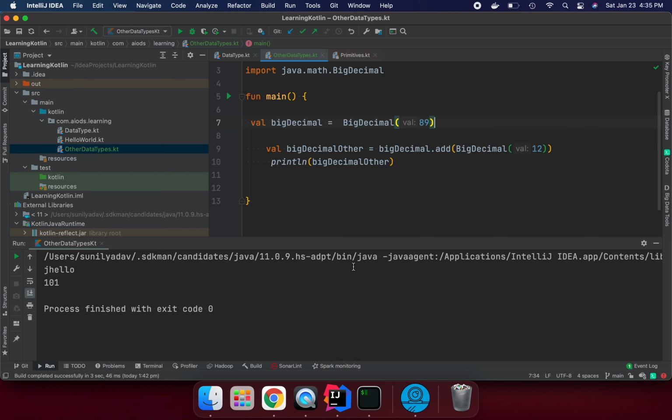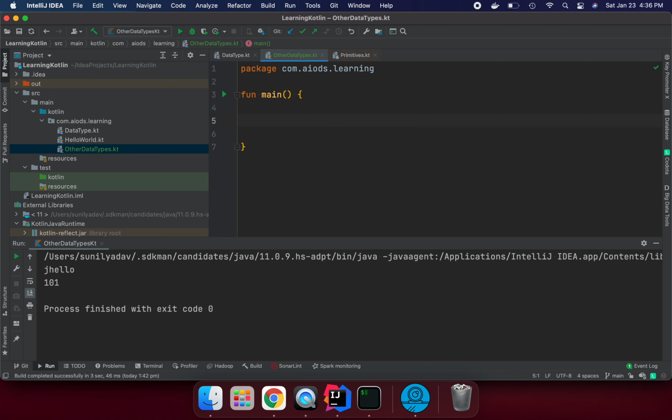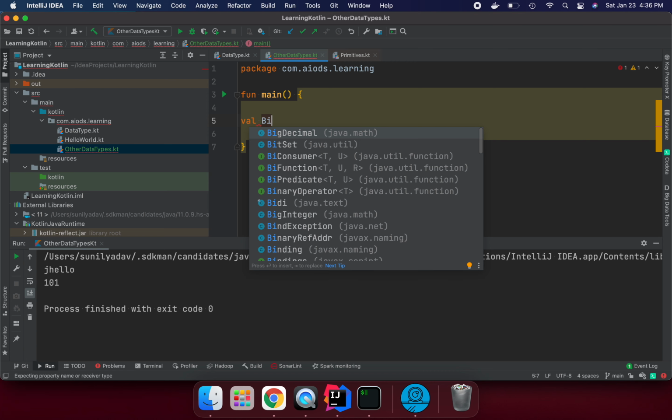So I'm going to go here, and we can see I already defined one file, other data types k.kt. Here, let's remove everything and start with it. So I'm saying big decimal.